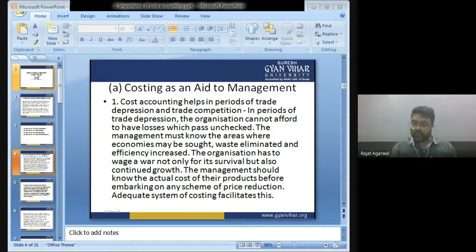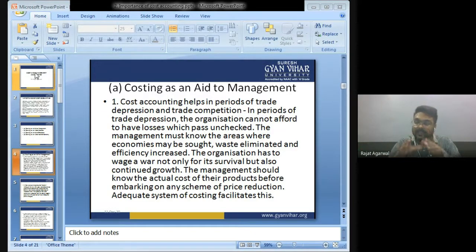So in order to survive in the market, you have to keep your selling price low. So if the company does not reduce the cost, if the company does not reduce the wastage, how can you reduce the selling price? So children, how will the costing help management? Through costing, management will be able to know which department is having more cost.